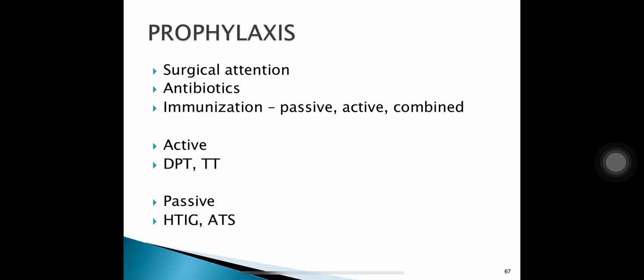Prophylaxis: surgical attention, antibiotics, immunization, in which passive, active and combined immunization all can be used. In active immunization, DPT and TT vaccines can be used. In passive immunization, HTIG and ATS, that is human tetanus immunoglobulin and antitetanus serum, can be used.